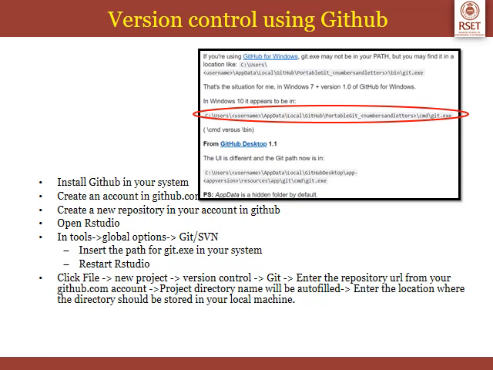Now you can create file, new project, version control, Git. Enter the repository URL from your github.com account. Project directory name will be autofilled. Enter the location where the directory should be stored in your local machine. Now the detailed steps of how to do this will be shared with you as a video. So if you look at that, you will understand it in detail.